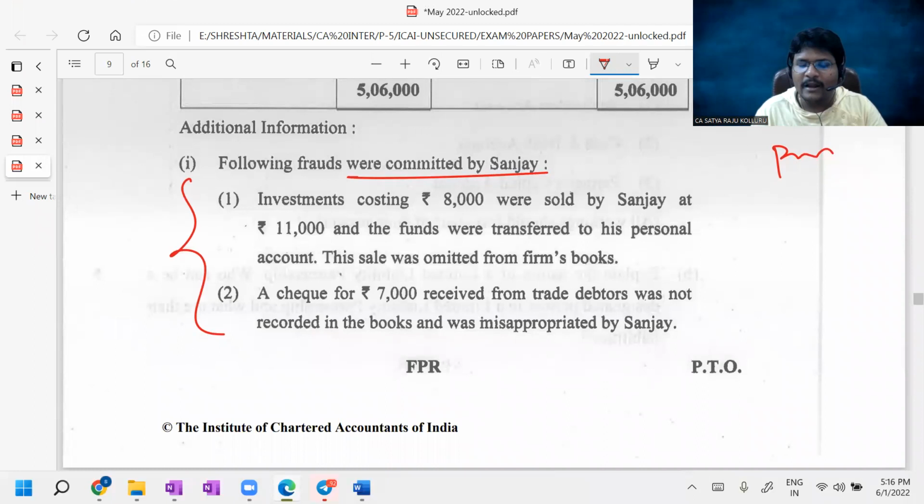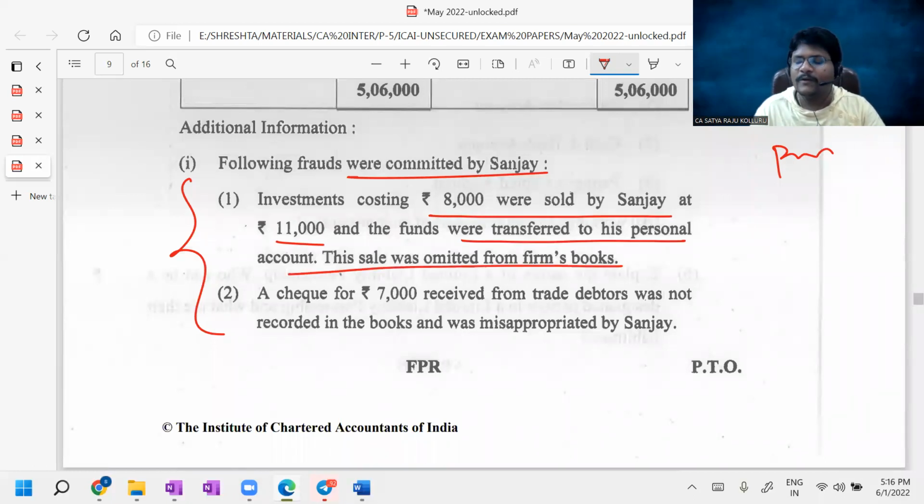For example, one fraud, I'm telling just here: investment costing 8,000 was sold by Sanjay at 11,000 and the funds were transferred to his personal account. This sale was omitted from the firm's books altogether. Now, what is the entry actually? Bank account debit 11,000, to investments account 8,000, to P&L account 3,000. This is the actual entry.